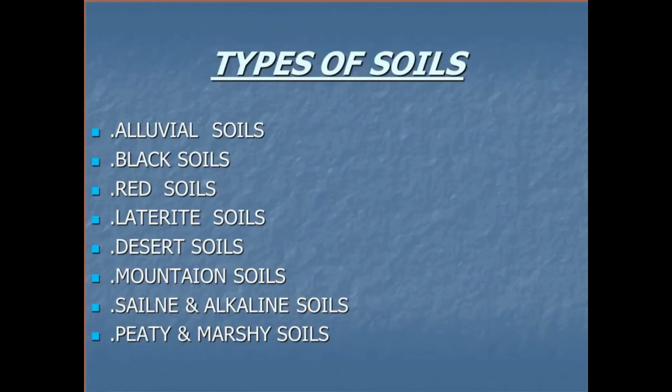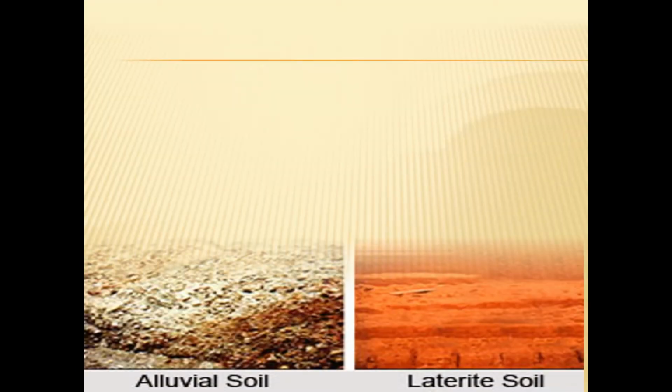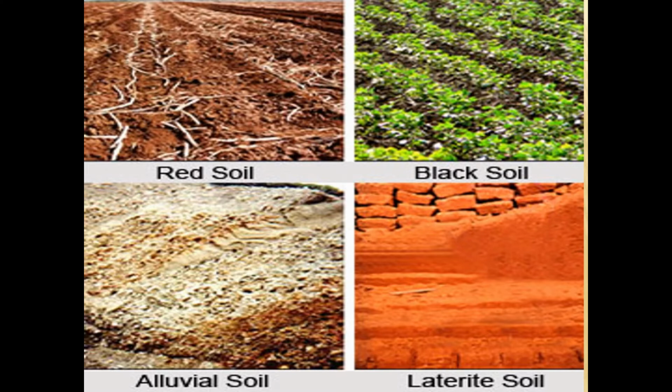Children, there are different types of soils: alluvial soil, black soil, red soil, laterite soil, desert soil, mountain soil, saline and alkaline soil, then marshy soil. These are the photographs which will be showing you the different colors. You can make out from the color also that this is red, this is black, laterite.